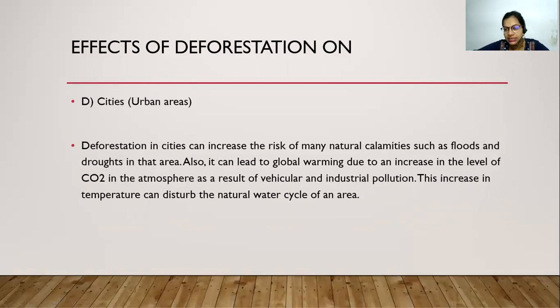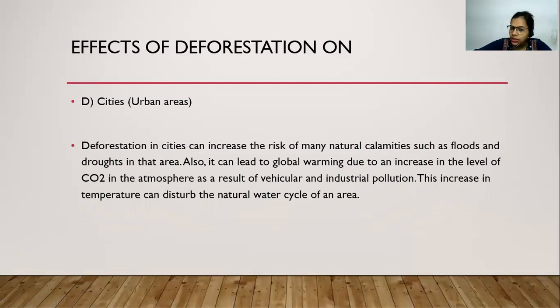Now coming to the cities. So this was all the effects of deforestation on the animals, on the environment and the rural areas. Now coming to the urban areas where we city people live. So deforestation in cities can increase the risk of many natural calamities such as floods and droughts in that area.